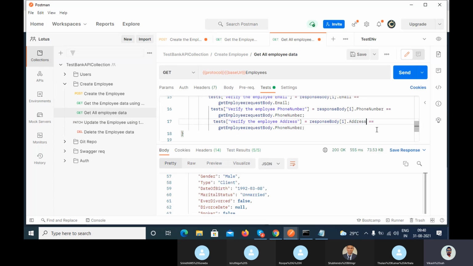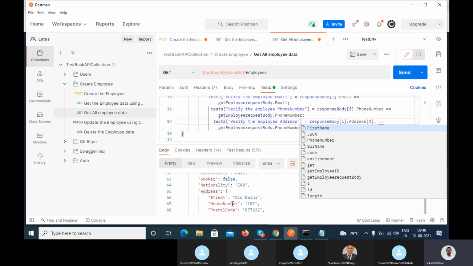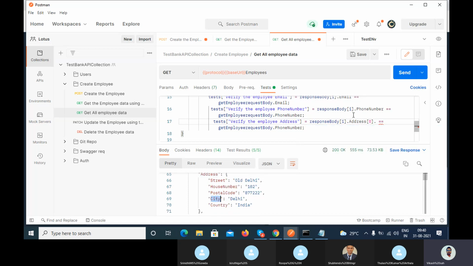So you can write index of array, and response body. It will not work here, so we can use 0 dot city, right? And here you can use get employee data, same code here.